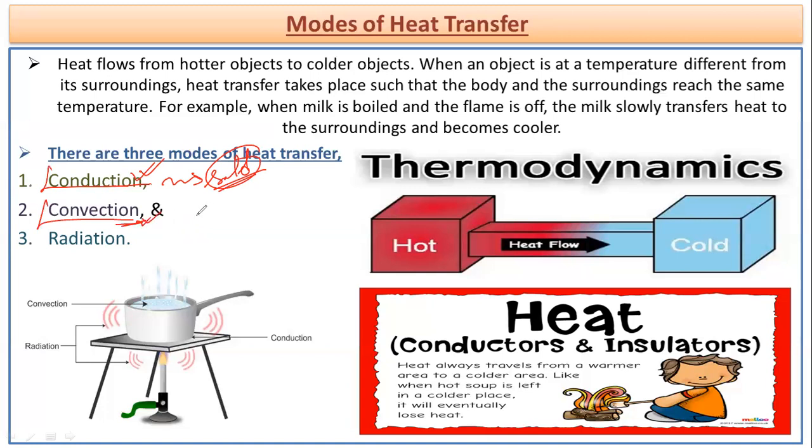When we go for convection, so convection is a method of transferring of heat by the actual movement of the particles. Over here, the particles used to move. So this process goes for any kind of fluid, whether we are talking about a liquid or a gas. जब हम लोग किसी liquid या gas में हम लोग देखते हैं, तो heat के transfer के लिए जो process होते हैं, that is called convection.